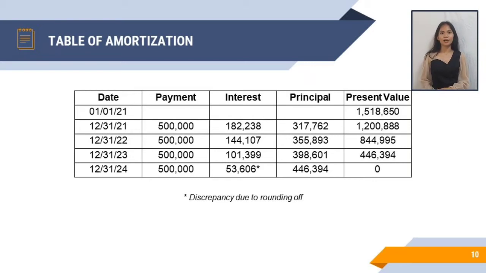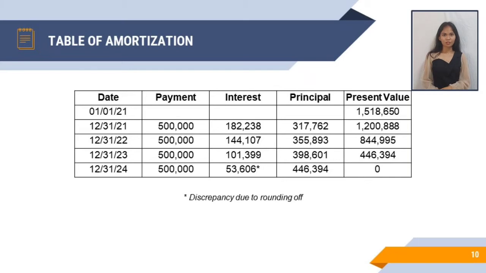While the principal is the proportion of the rental payment after we deduct the interest. So based on the table, in the year 2021, the payment is 500,000 minus the 182,000 that we get on the interest for 2021, and we will get 317,762 for our principal in the year 2021.